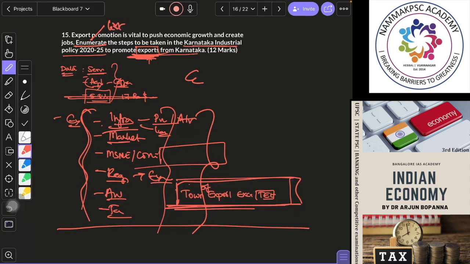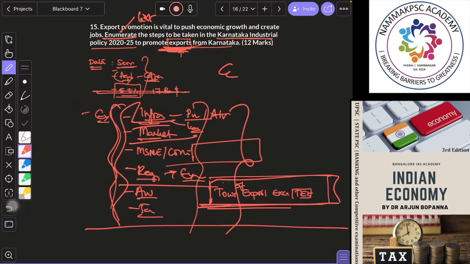Here they're asking what is done to promote exports. Obviously infrastructure, obviously market, obviously regional, like that. These basic things will not change, only some specific points you have to remember. Is that okay, guys? This is what you are supposed to do when you don't know a particular topic. Give an impression you know it. Okay.